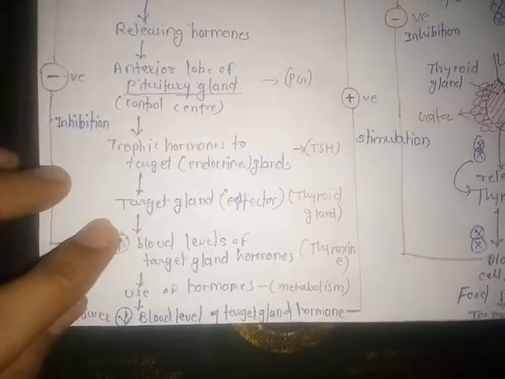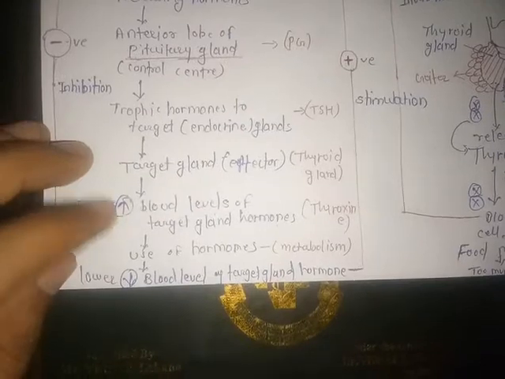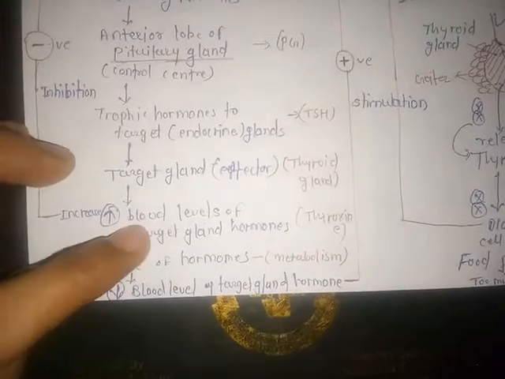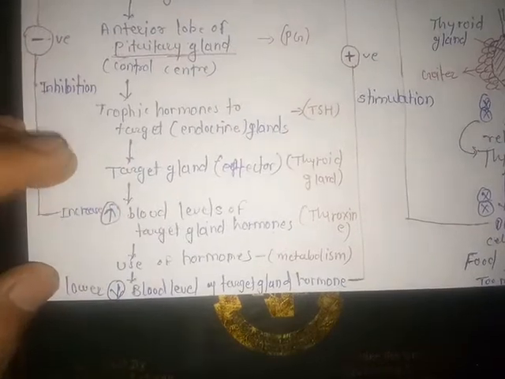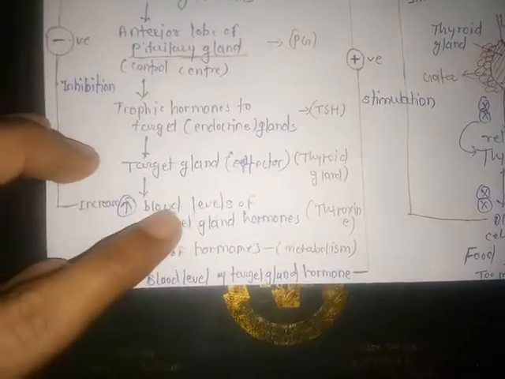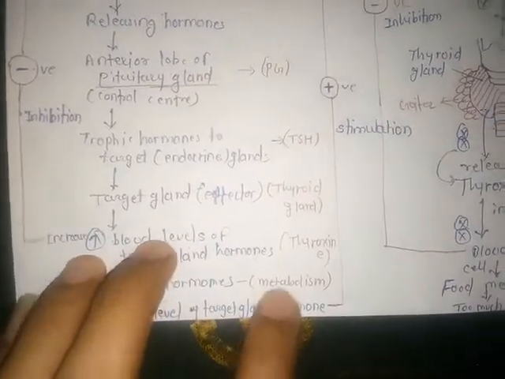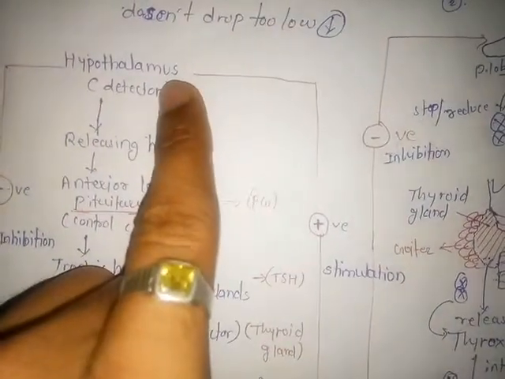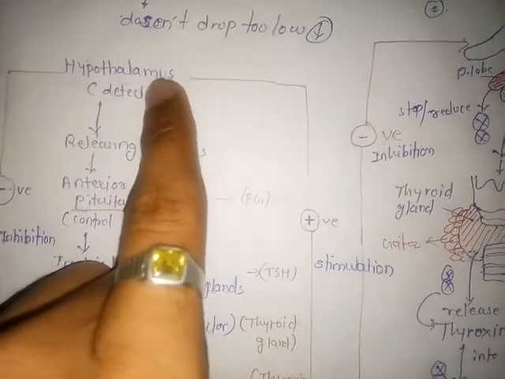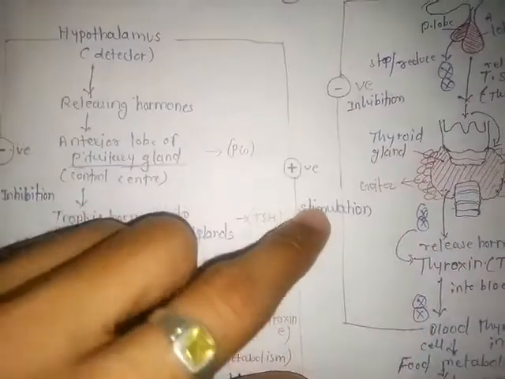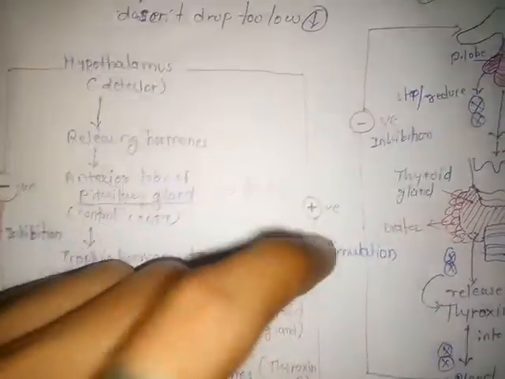After the blood level of the target gland hormone increases, the hormone is used in some functions. After its use, there is a deficiency of the hormone inside the body, and the blood level of the target gland hormone decreases. With the help of the physiological system, the message or feedback is sent again to the hypothalamus. This is positive feedback, because of the deficiency of the particular hormone inside the body, and it stimulates or increases the release of the hormone.